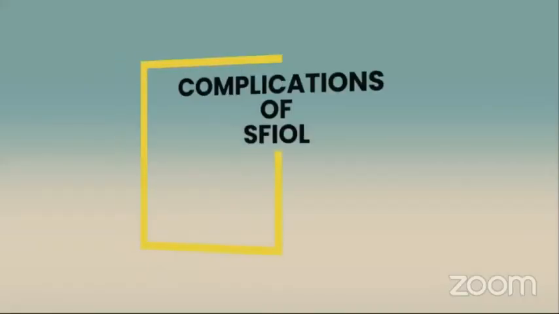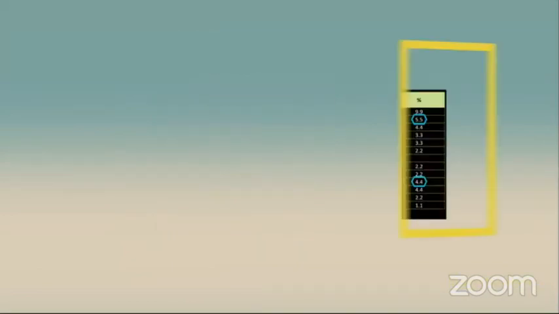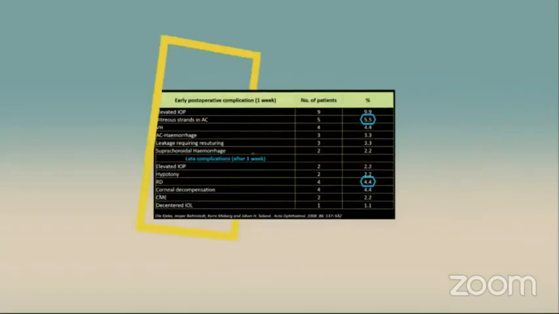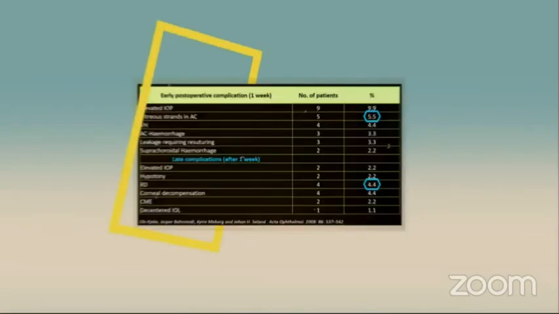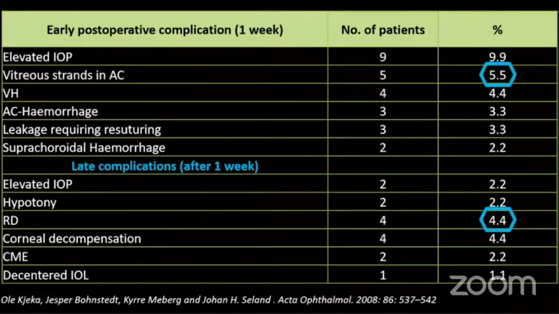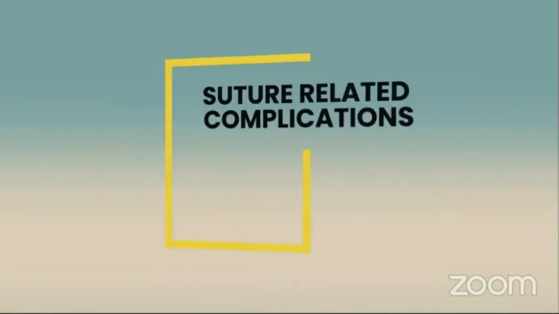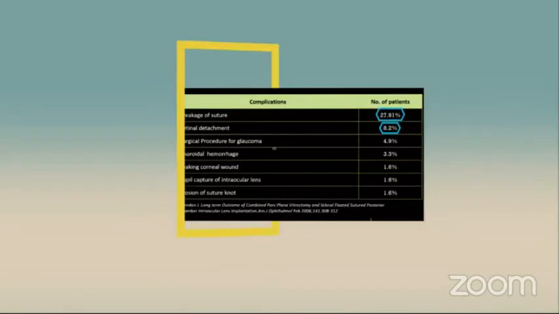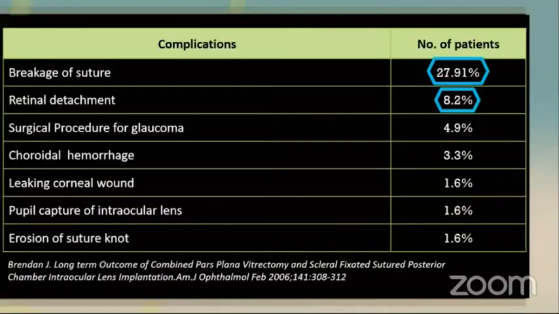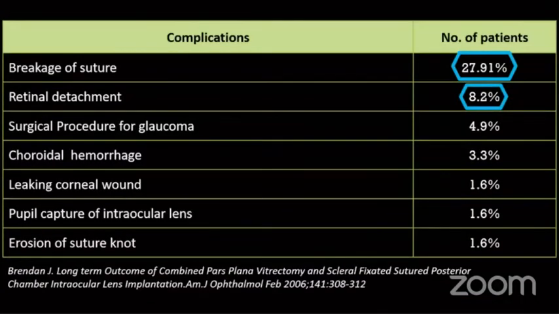Let's take a look at some of the complications of SFIOL. In a highly cited paper by Ole Jeka et al., it was reported that among 91 patients operated, 5.5% had vitreous strands in the AC and 4.4% developed retinal detachment, which is a high percentage. Suture-related complications were reported by Brendan J. et al. at 27.91% for breakage of suture and 8.2% for retinal detachment.